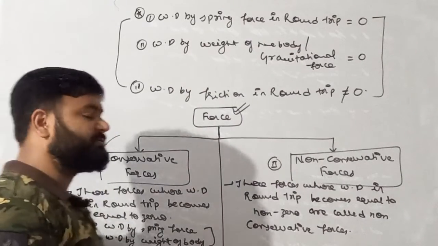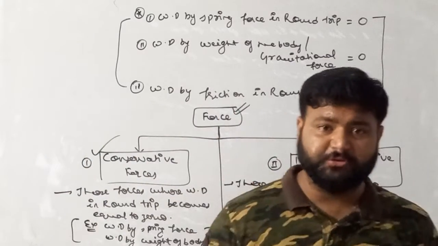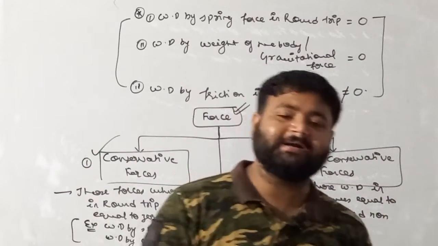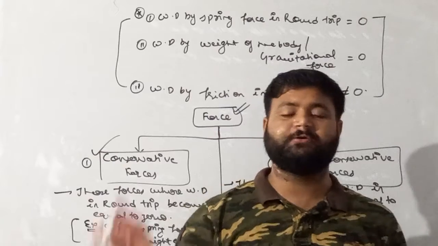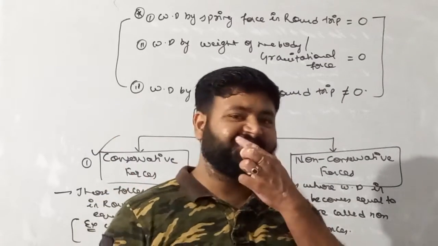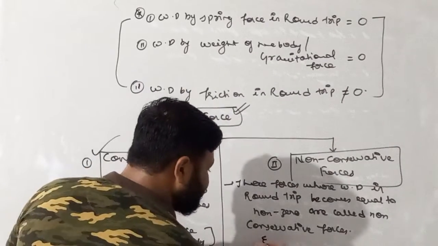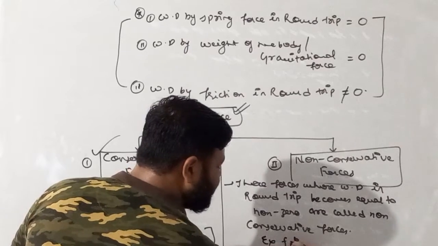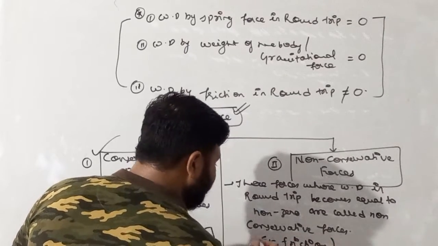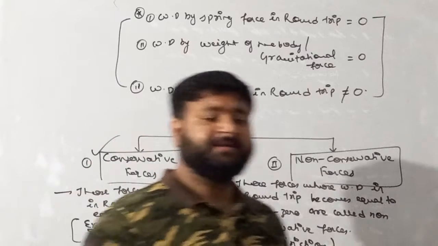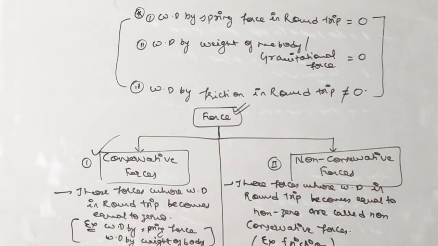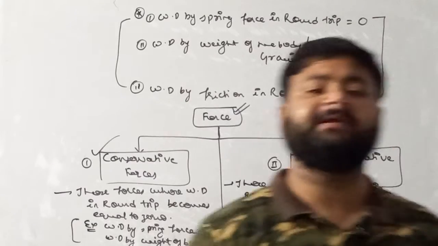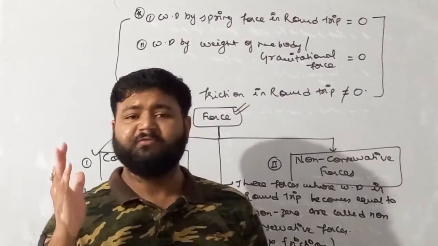So remember, my dear student, those forces due to which in a round trip work done is not equal to 0 are called non-conservative forces. So we can say an example of non-conservative force is friction. We saw in the previous class that due to friction in a round trip work done is non-zero. So friction is considered to be a non-conservative force.